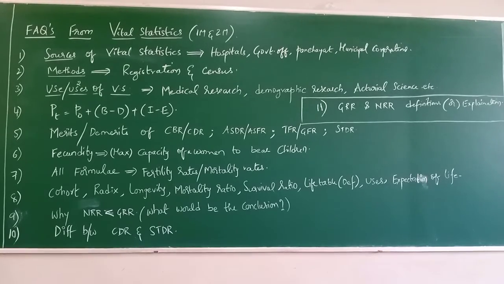Am I clear, guys? Next, coming to the TFR demerit: even TFR does not indicate the rate of growth of population, because in fertility rate we consider only the female population, but we ignore the sex of the newly born baby. Population increase also depends upon whether it is a male birth or a female birth. If it is a female birth, there is definitely scope for new births again.